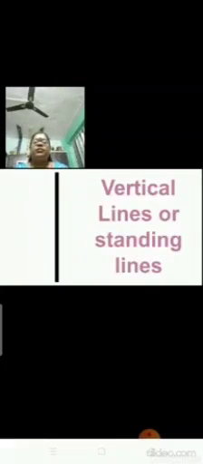Vertical lines or standing lines. What is this line called? Vertical lines or standing lines. Repeat. This line is called vertical lines or standing lines. Now repeat after teacher. Vertical. V-E-R-T-I-C-A-L.